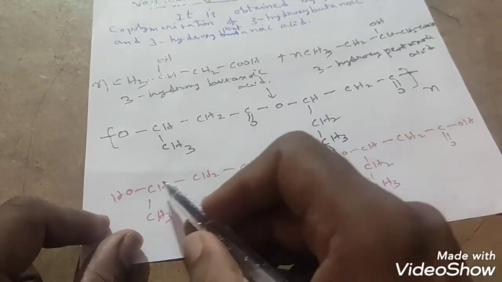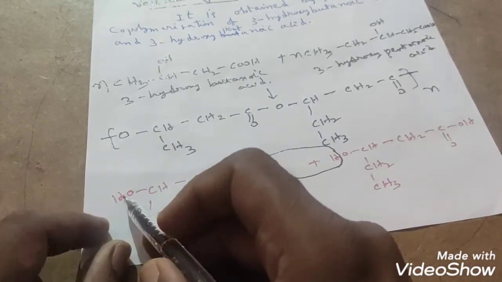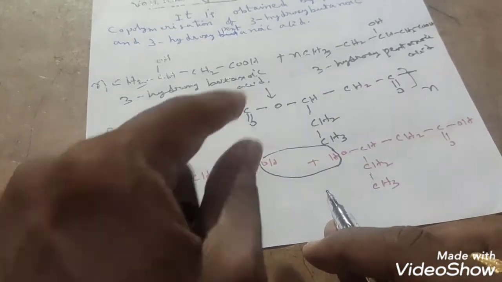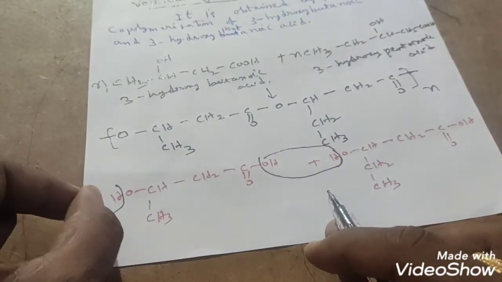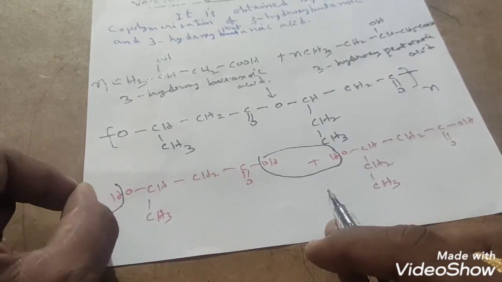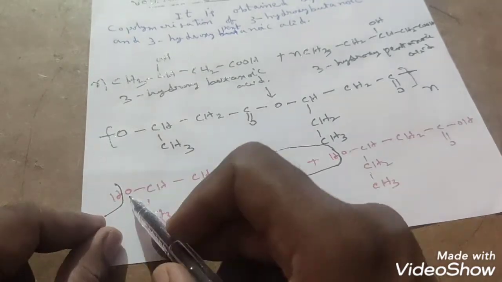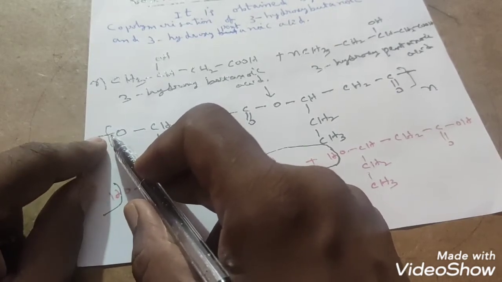For example, in this compound 3-hydroxybutanoic acid, a hydroxy group is present. From this position H is removed. How will it be removed? For example, if you write 3-hydroxypentanoic acid to this side, wherever the carboxylic acid group is present in that compound, from that compound the OH group and this H are removed as a water molecule. So that's why I kept the joining part with the bond, right? I left it here like this.